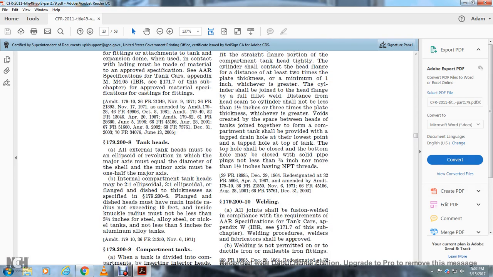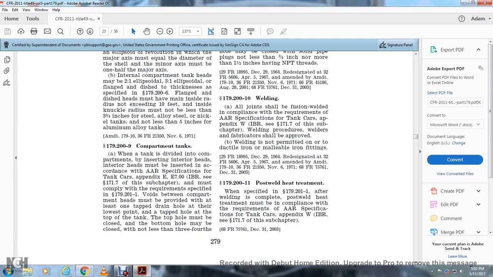179-208 Tank heads. External tank heads must be ellipsoid of revolution in which the major axis must equal the diameter of the shell. The minor axis must be 1/2 the major axis. Internal compartment tank heads may be 2 to 1 ellipsoid, 3 to 1 ellipsoid, or flanged and dished, and thickness is specified in statute 179-206. Flanged and dished heads must have the main inside radius not exceeding 10 feet, with the inside knuckle radius not less than 3 3/4 inches for steel alloy or nickel tanks, and not less than 5 inches for aluminum alloy tanks.